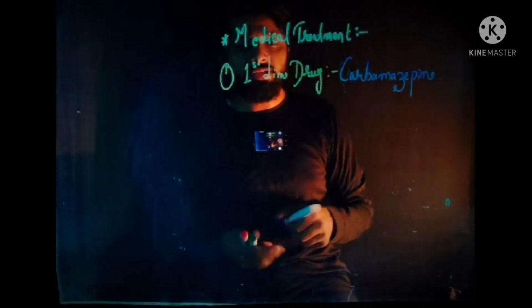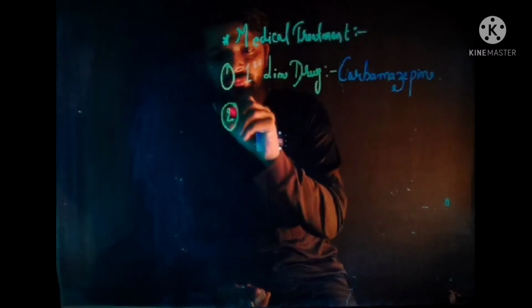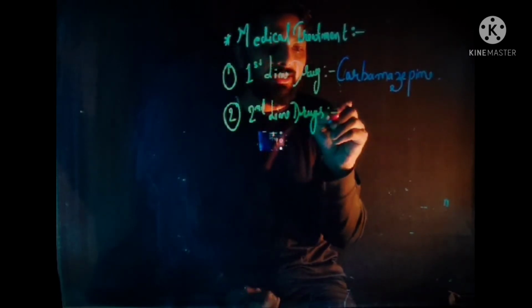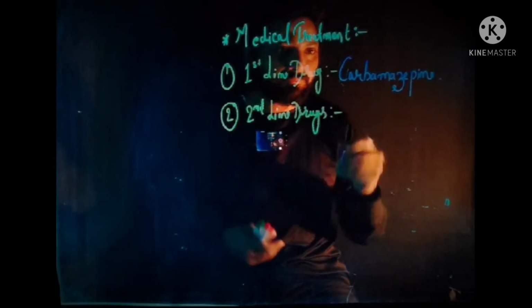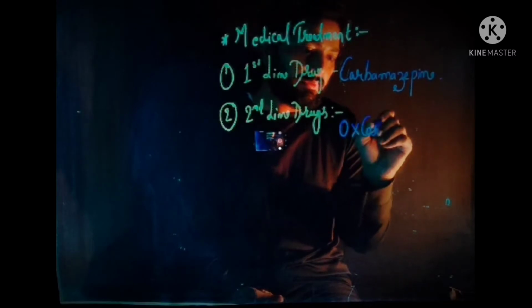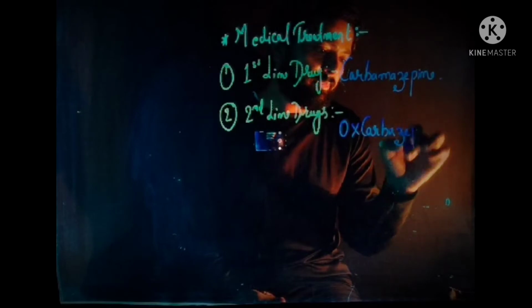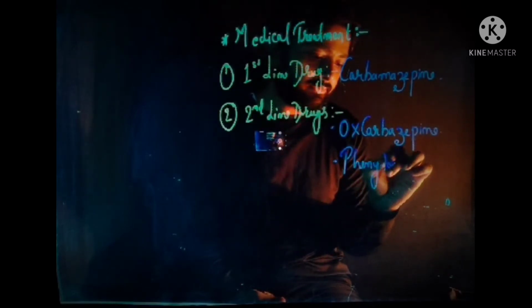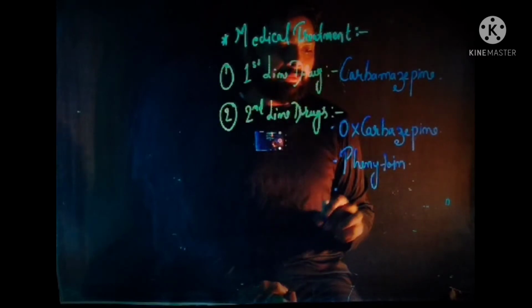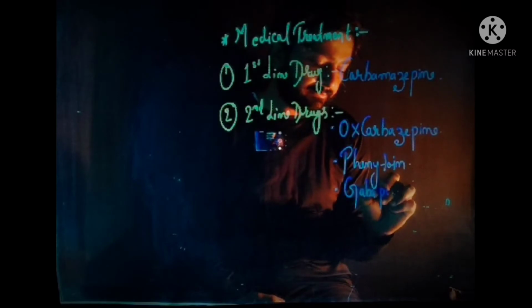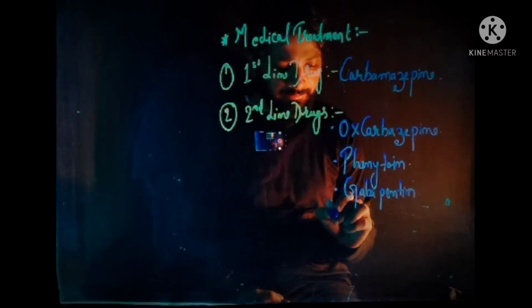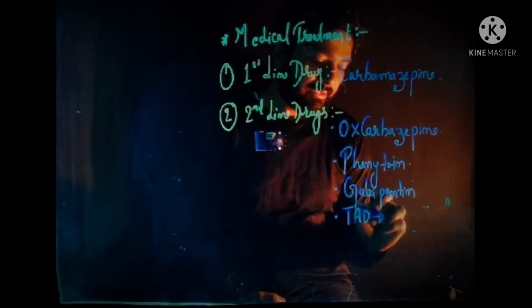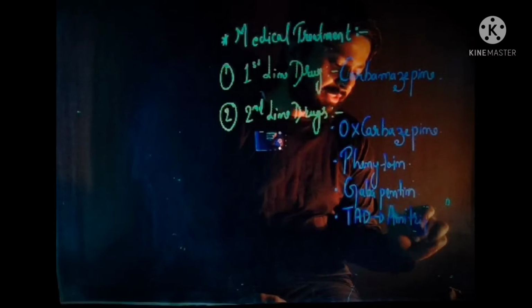The second group of drugs is the second line drugs. These include oxcarbazepine, phenytoin, gabapentin, and tricyclic antidepressants.